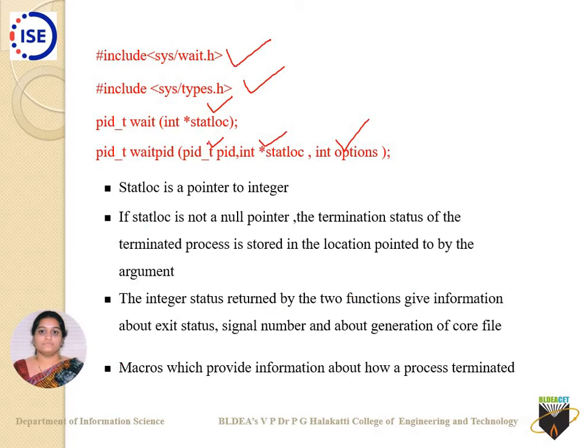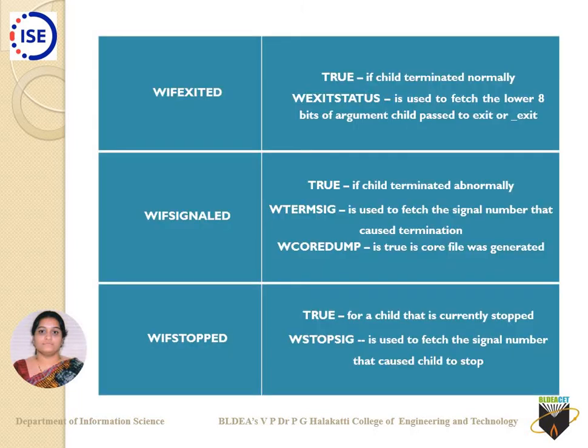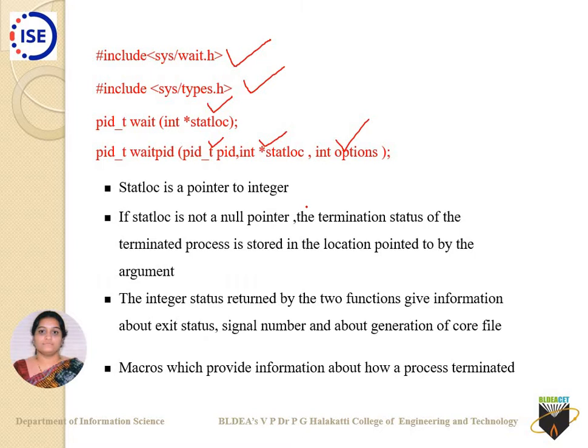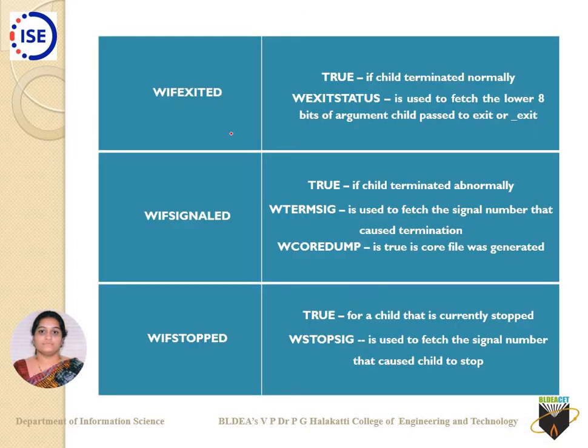Okay, exit status, signal number, and generation of a core file. Here you can see the options. For these options, we can use these respective macros. What are these? WIFEXITED is true if the child terminated normally. WEXITSTATUS is used to fetch the lower 8 bits of the argument the child passed to exit or _exit.